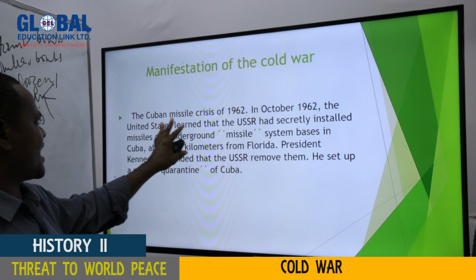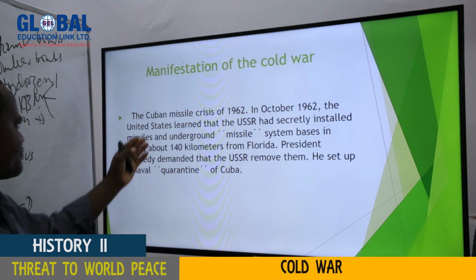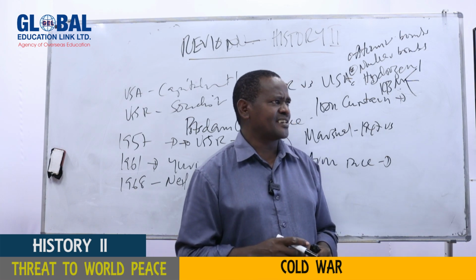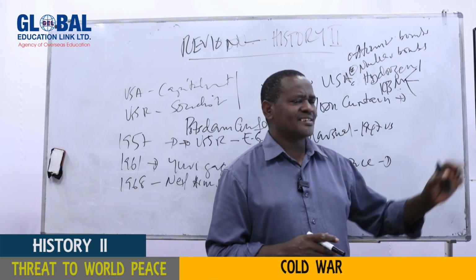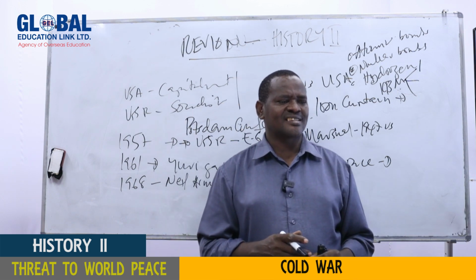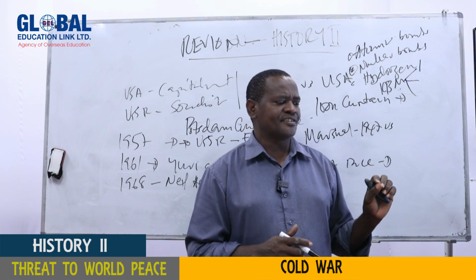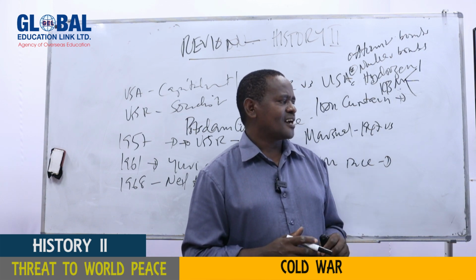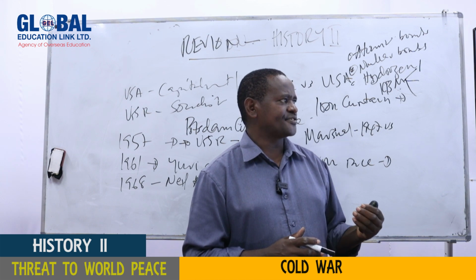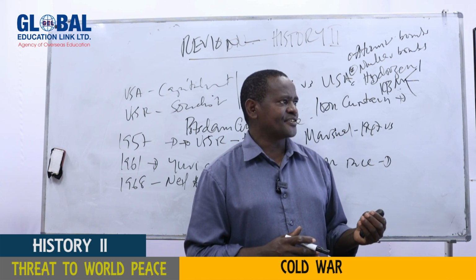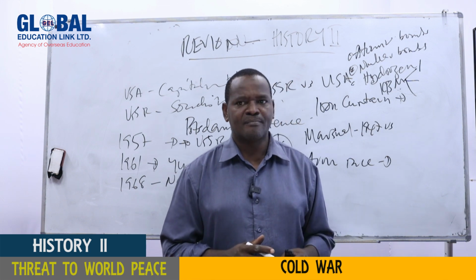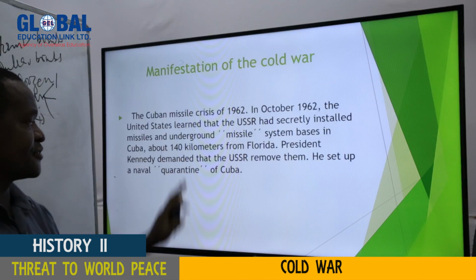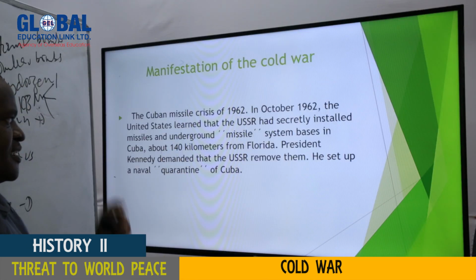My dear students, another manifestation of the Cold War is the Cuban Missile Crisis of 1962. In October, the United States came to discover that there was an underground missile system which had been placed by the USSR, and those missiles had the ability to attack any American city. In fact, they could carry nuclear warheads, and that increased tension. This, of course, will be looked at more in the next subtopic.